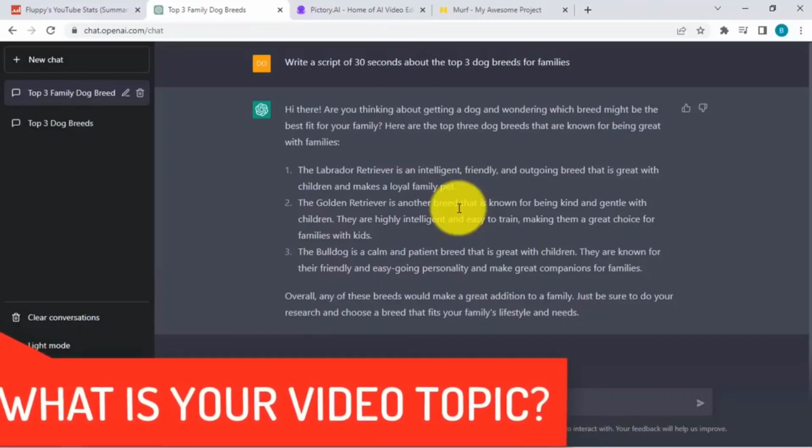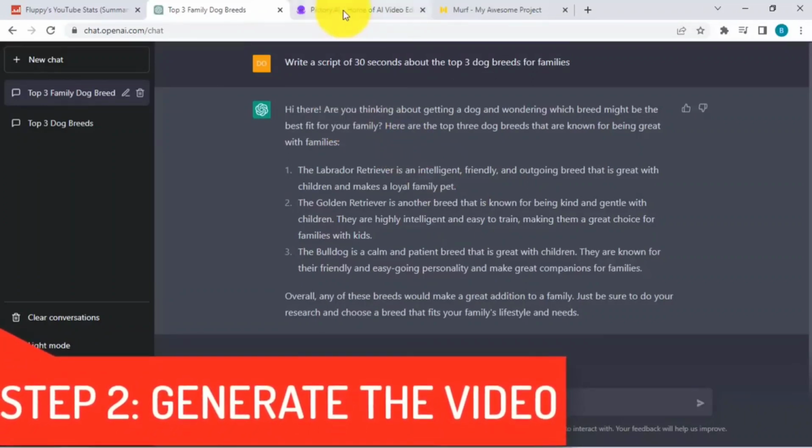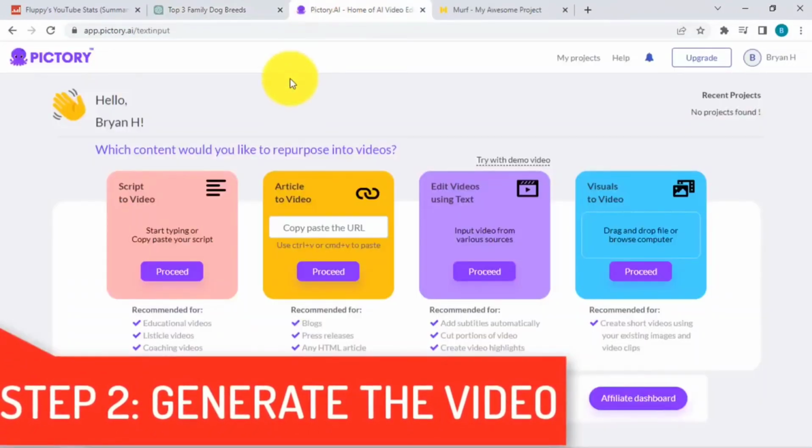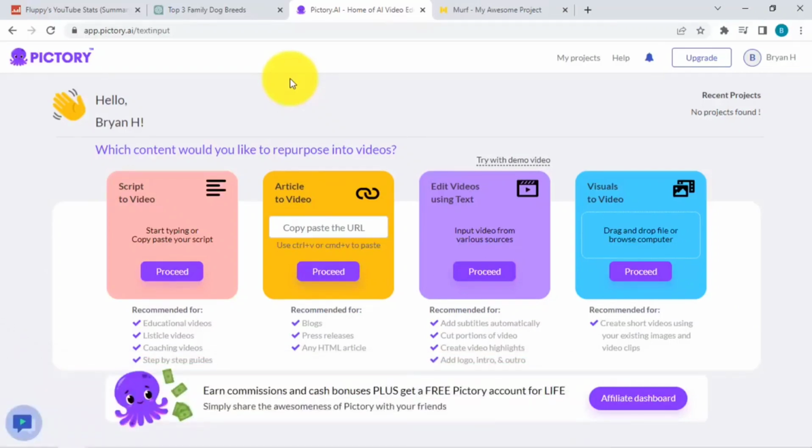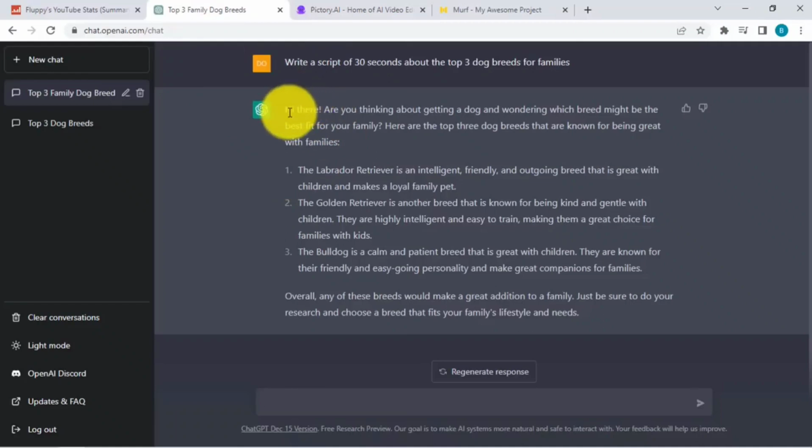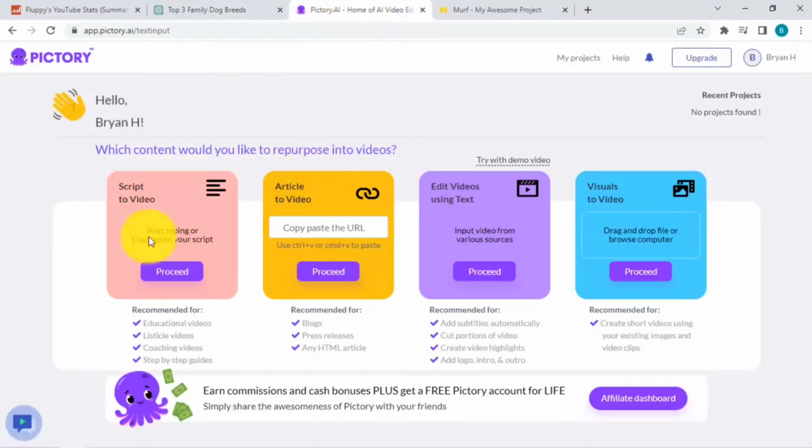Okay, so step number 2 is about generating the video. So I have this tool called Pictory. It's also another AI tool. So pretty much in a nutshell, this will create the video for you. All you need to provide is the script. So as you can see over here, there's the script to video option where you just paste the script and you guessed it. You're going to be getting your script from ChatGPT, and we will use this script over here to create our video using Pictory. So it's free to get started as well.